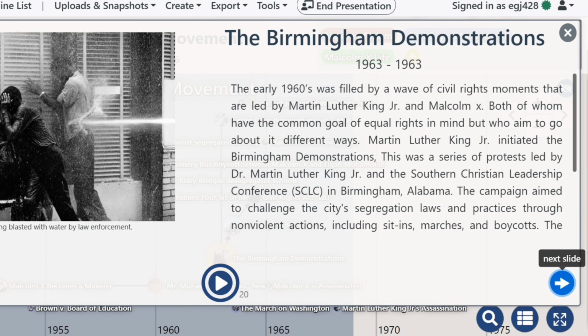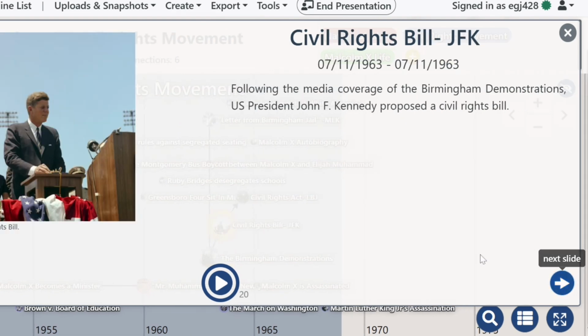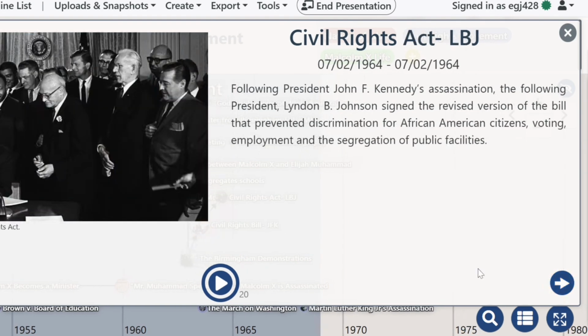But the Birmingham demonstrations are what led to Dr. King's Letter from Birmingham Jail, which ultimately influenced media attention into JFK creating the Civil Rights Bill. However, JFK was assassinated before this bill could be put into place, and it was later adopted by President Lyndon B. Johnson. The revised bill prevented discrimination for African American citizens on the basis of voting, employment, and the segregation of public facilities.